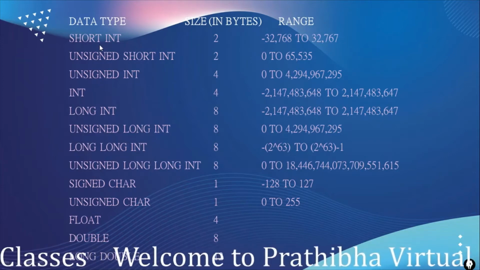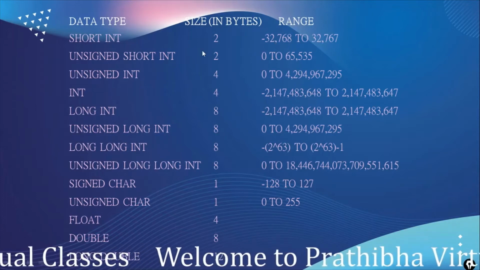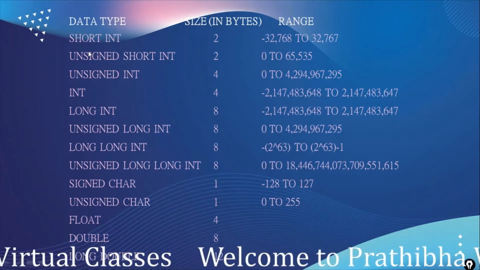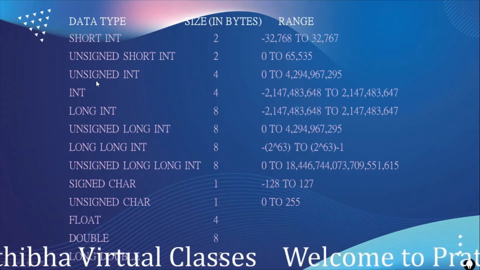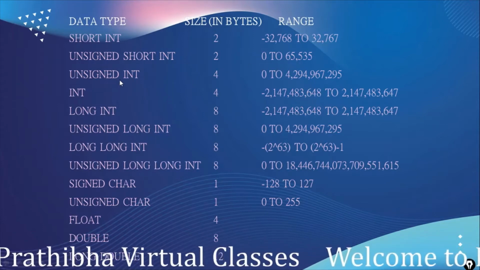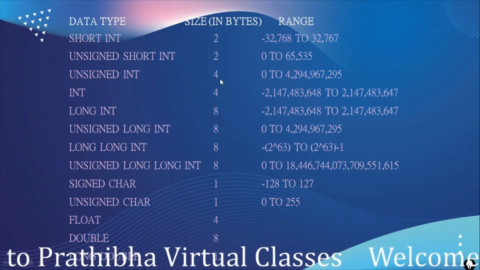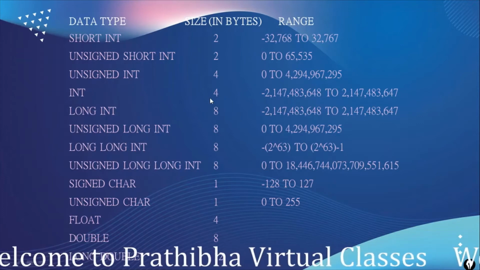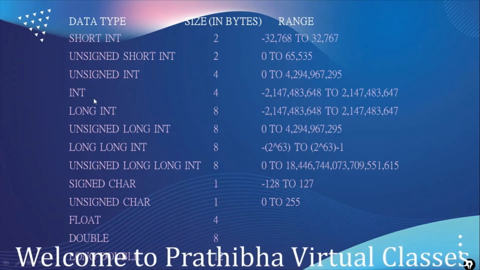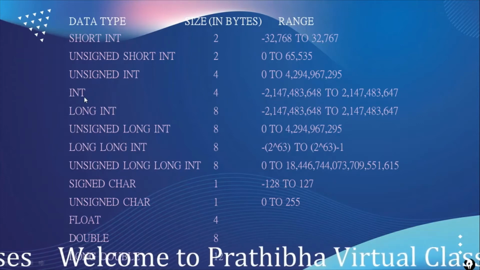The short int holds negative values also, but unsigned means no negative values, so it holds only positive values. Unsigned int holds 4 bytes, whose range is 0 to this number. Int occupies 4 bytes, and its range holds both negative and positive values.